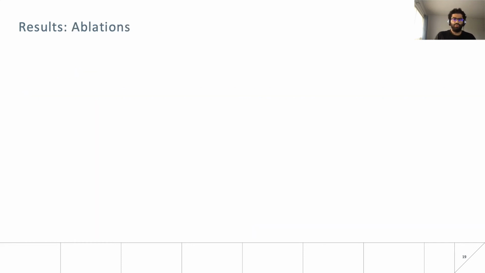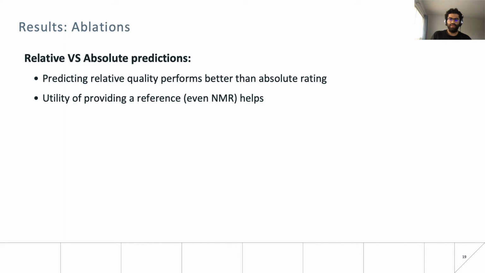And finally, coming on to ablations, we first verify the advantage of our relative quality difference prediction as compared to the absolute quality prediction model. We observe that our relative quality model outperforms with a considerable margin over the absolute quality prediction model, which shows that learning a model to predict relative quality differences is much better than the absolute ratings.